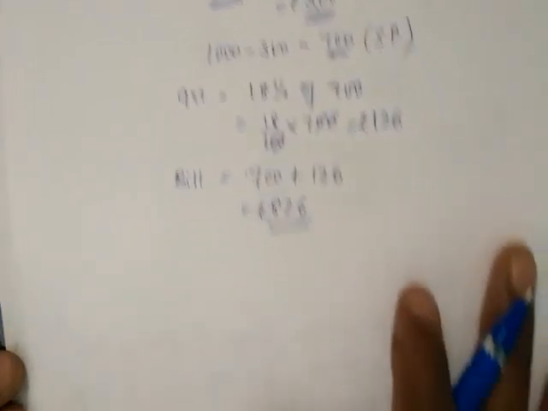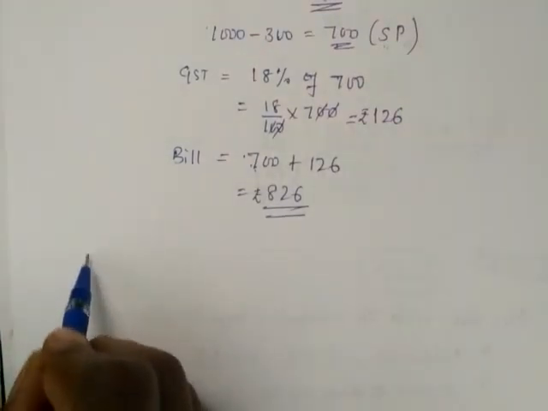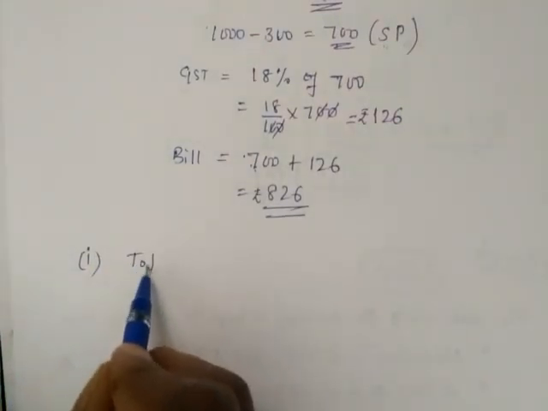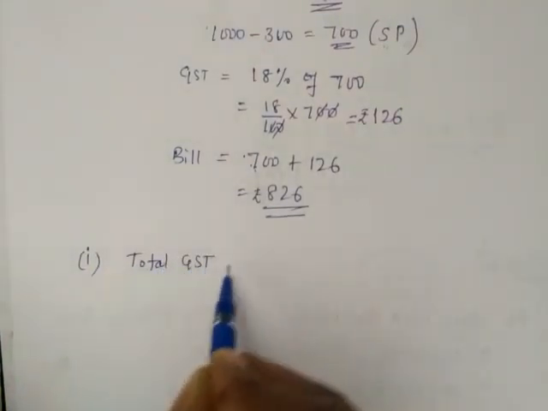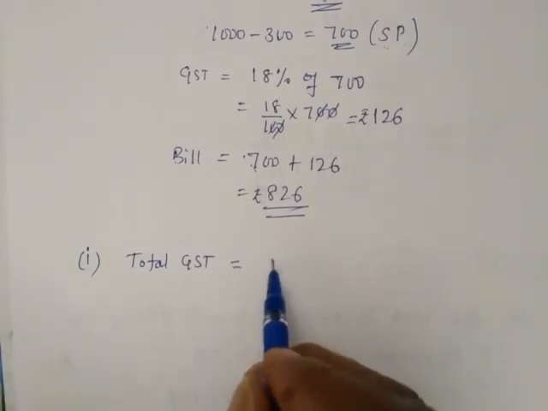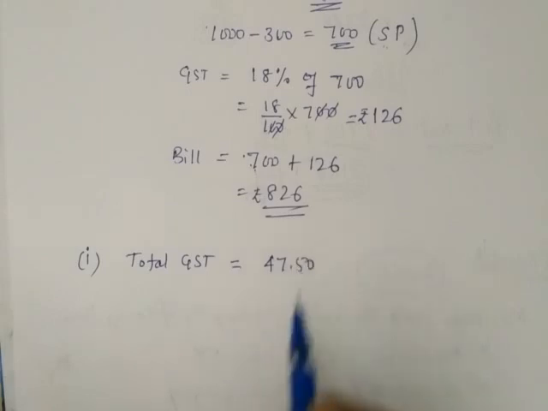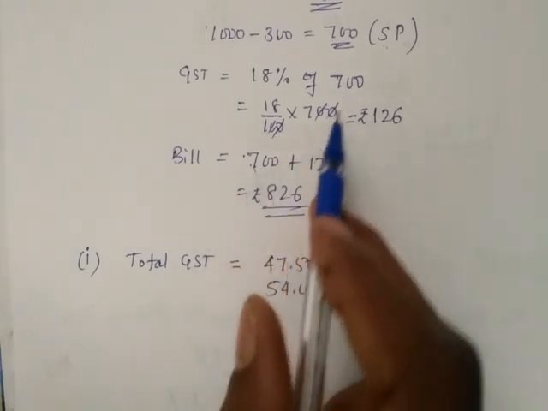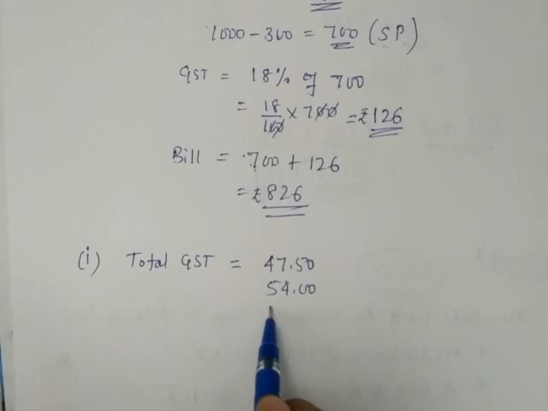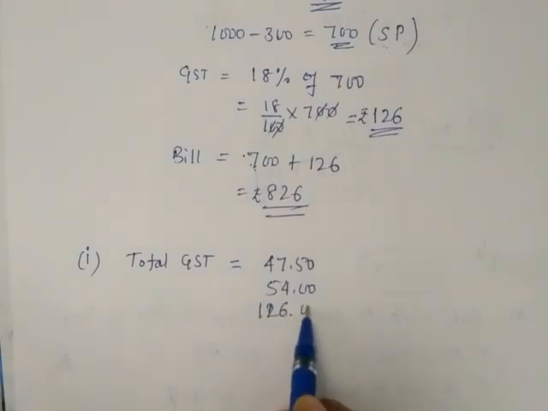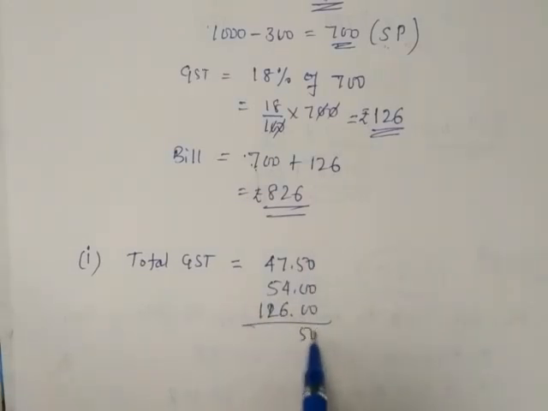So let us go for answering the sub questions. What was the first sub question? Find the total GST. So on medicine, what is the GST? On medicine, 47.50 was the GST. On the pair of shoes, 54 rupees was the GST. Now on the laptop bag, what is the GST? 126 rupees. We'll add all the three.